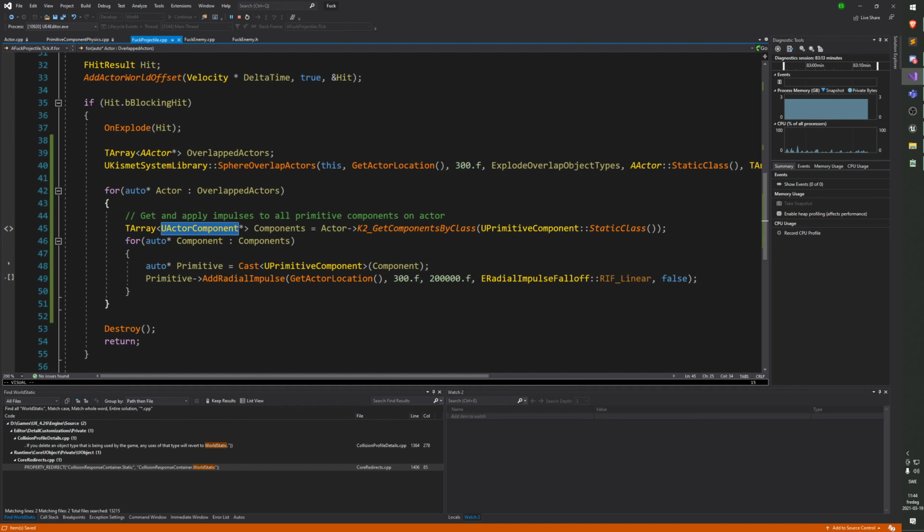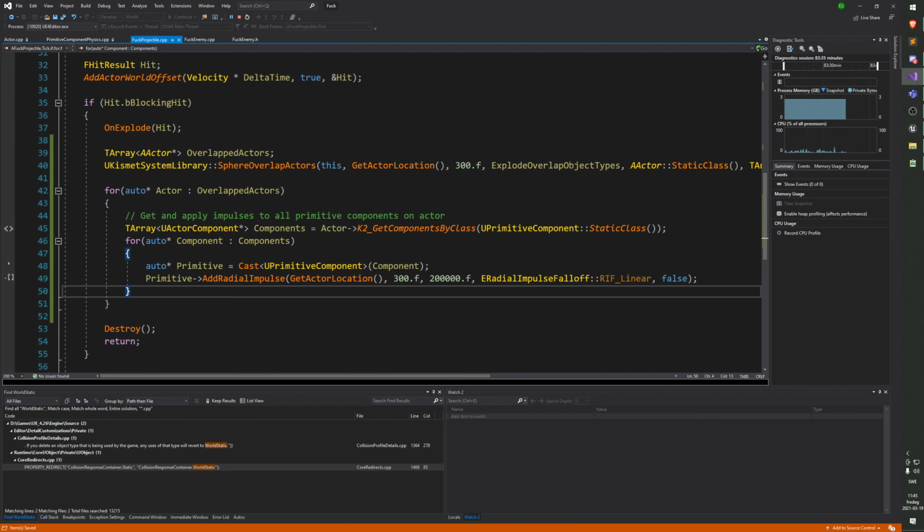Then we have scene component, the next layer, and that's something that has position, rotation, and scale, but nothing else really. So it's like a transform. It's like a transform, exactly. And then we have the next layer, which is primitive component, that has collision, sometimes rendering, and physics. All right, cool, thanks. No worries.